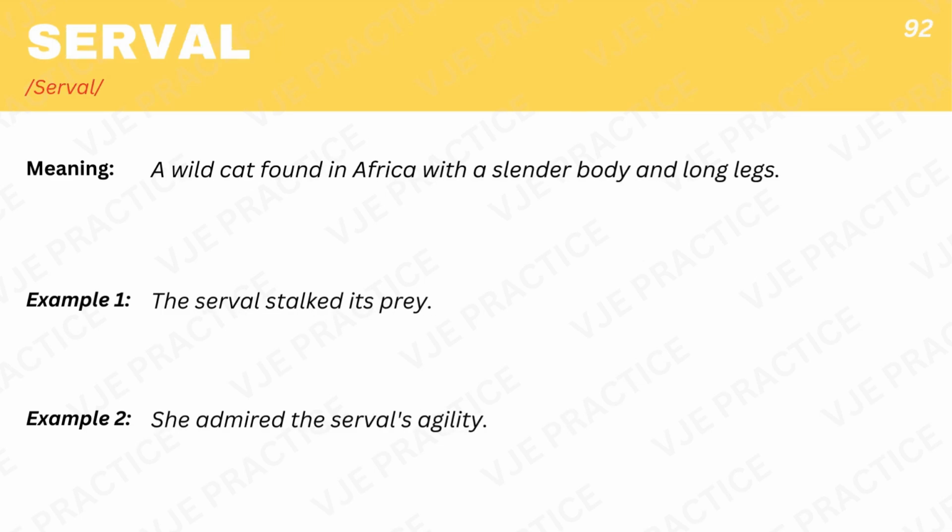Serval, a wild cat found in Africa with a slender body and long legs. Example 1. The serval stalked its prey. Example 2. She admired the serval's agility.